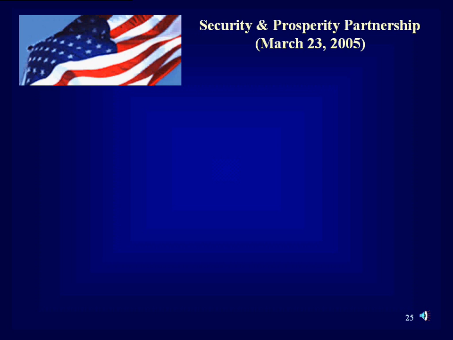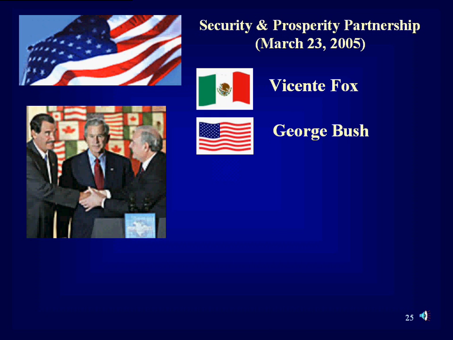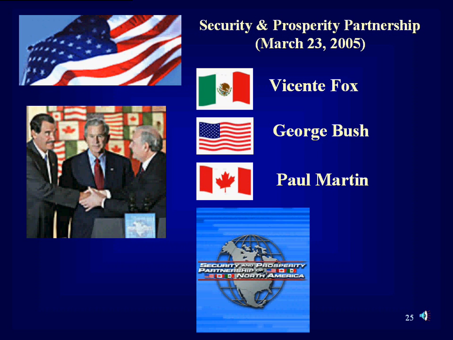The Security and Prosperity Partnership was created March 23, 2005 in Waco, Texas, by Mexico's President Vicente Fox, President George W. Bush, and Canada's Prime Minister Paul Martin. The SPP is neither an agreement nor a treaty. It is simply a dialogue designed to further integrate the three nations.